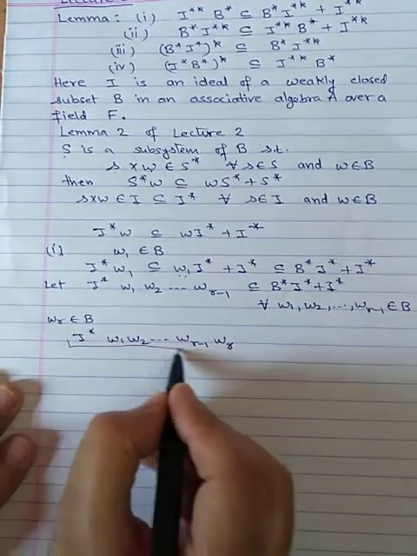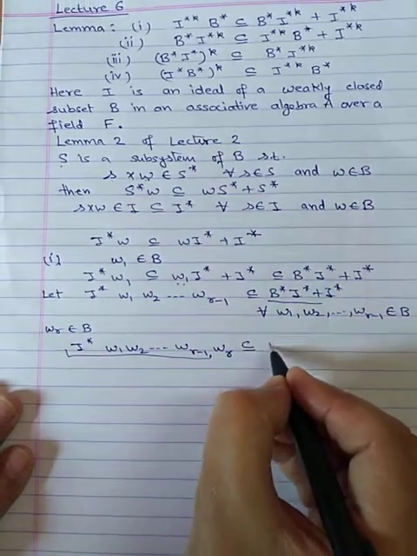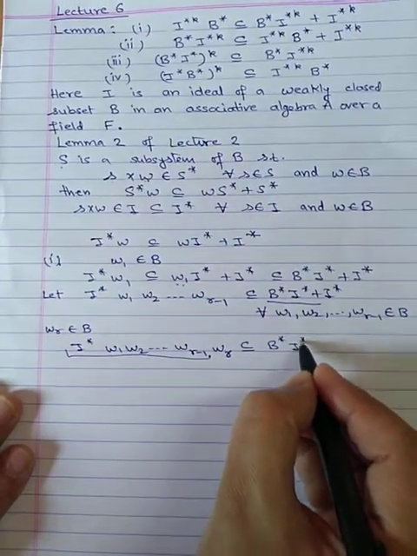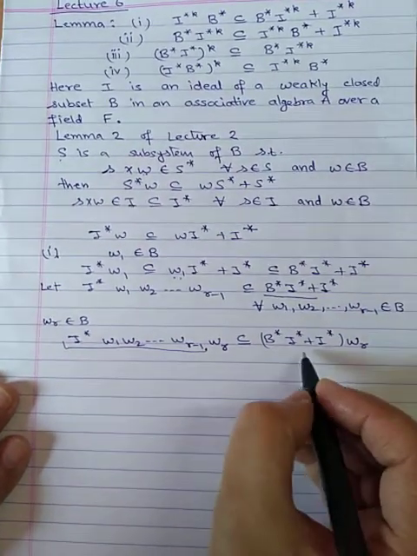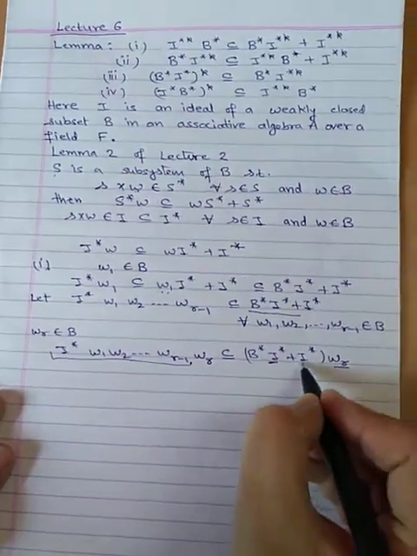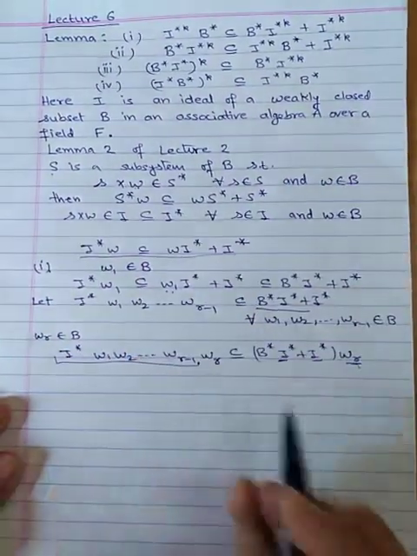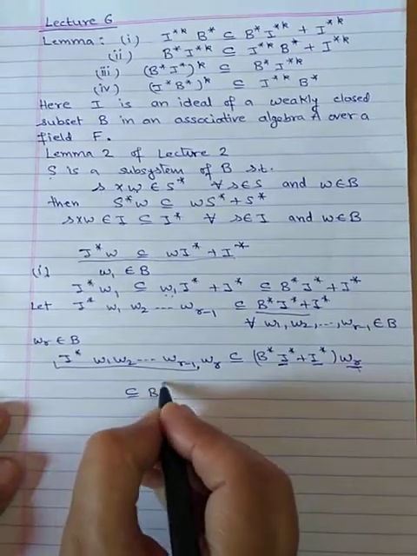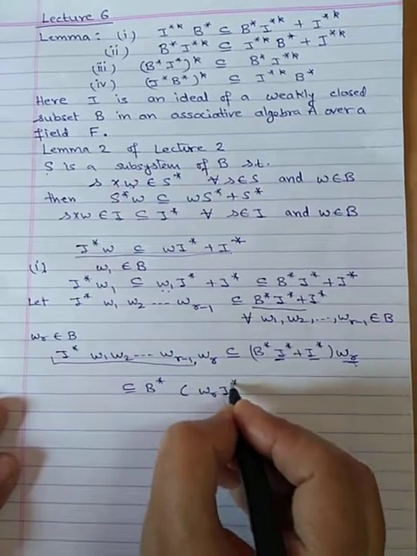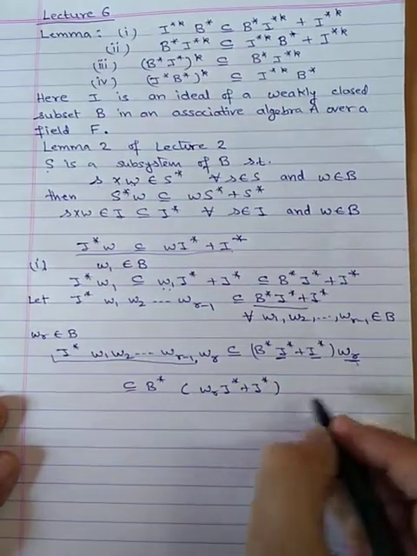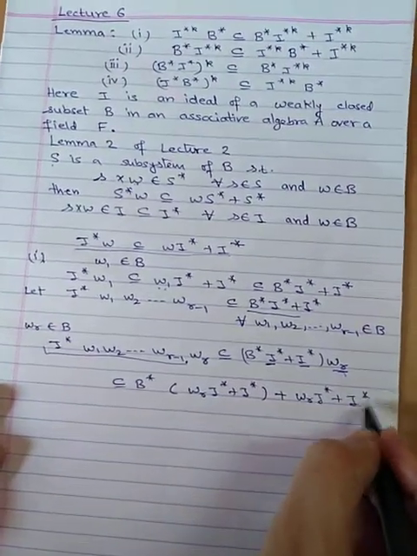So we separate this part. With the help of this, we can say that it is contained in B star I star plus I star into WR. Now this is I star WR and this is also I star WR. So we make use of this property and we can write that this is contained in B star WR I star plus I star plus WR I star plus I star.